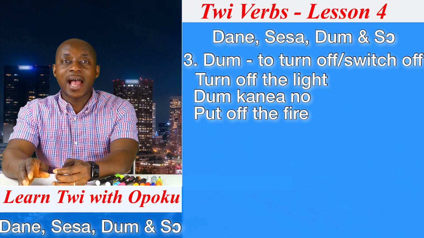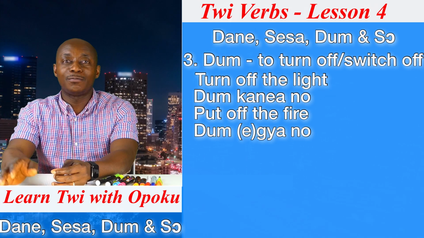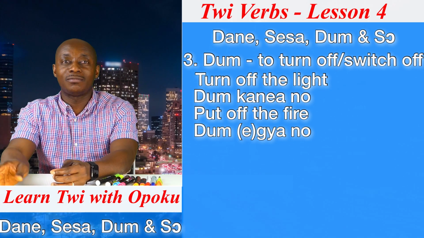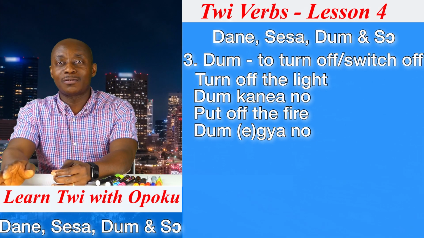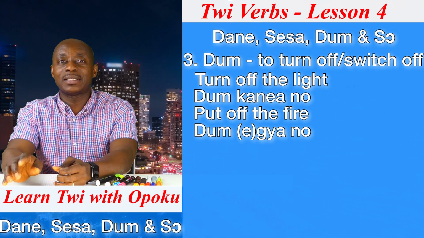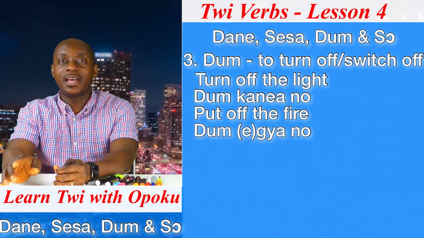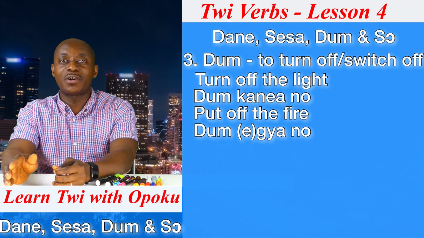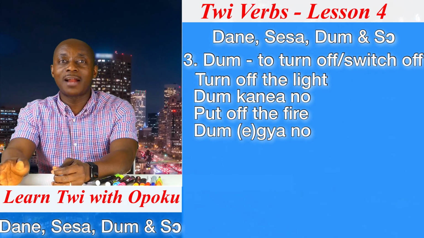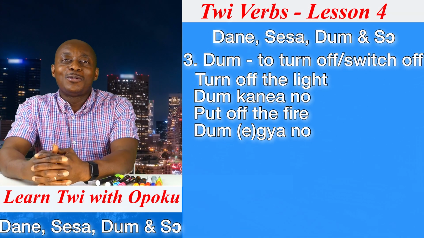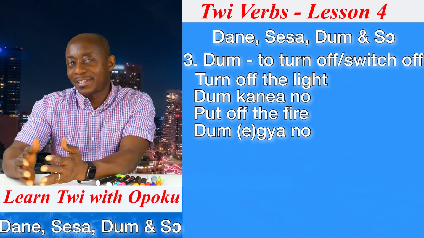To put off the fire, I will say dum ogya no, or dum egya no. You can bring the prefix e, or you can ignore the prefix and just mention gya. Dum gya no.